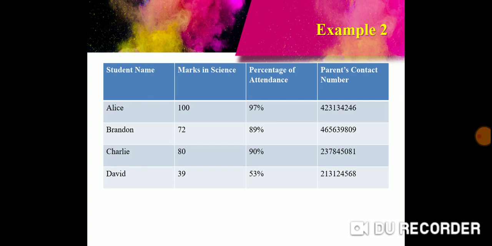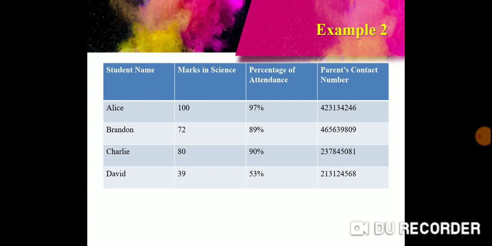It has a specific purpose in mind. Let's look at the second one, an intended group of users. The intended group of users are teachers and parents.